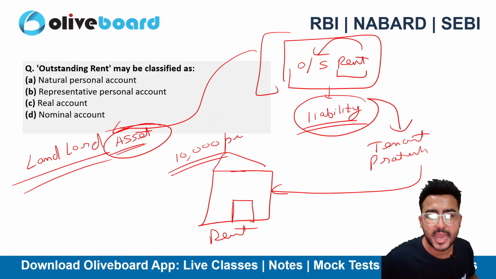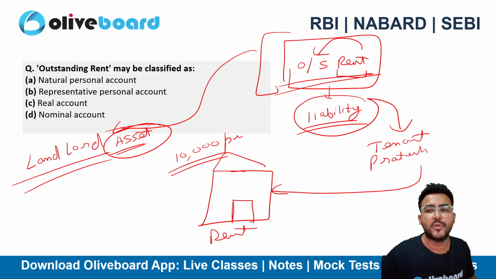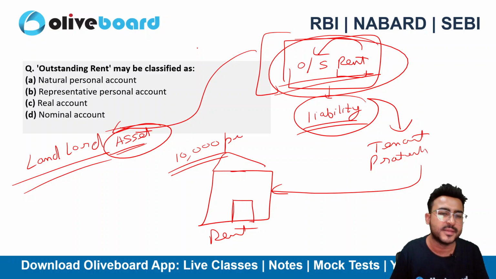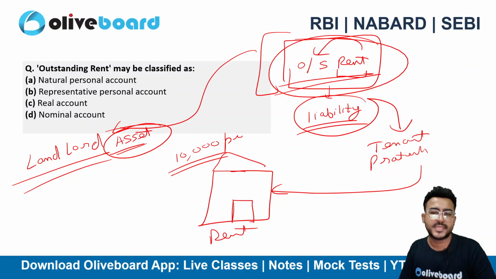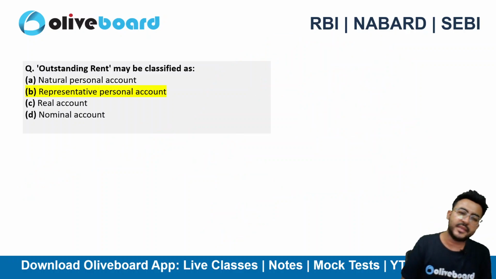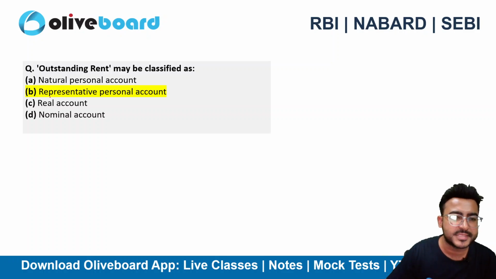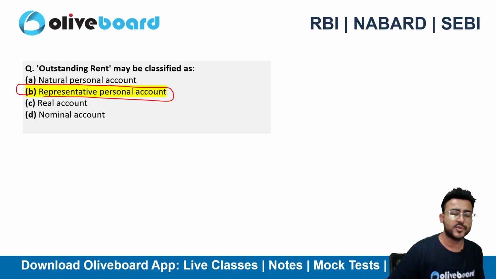So if it is still outstanding, it is representing someone. Whom is it representing? Obviously my tenant. It is representing the tenant of the landlord. So representative personal account. This is not at all an expenditure account. Most of the students will tick here nominal account.